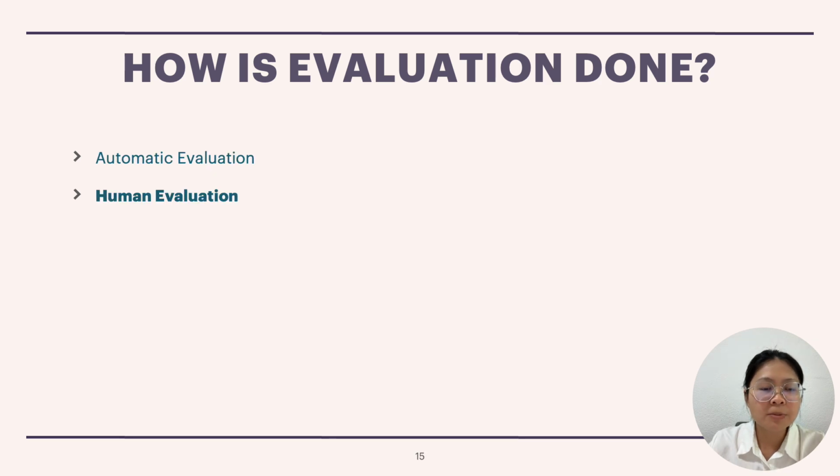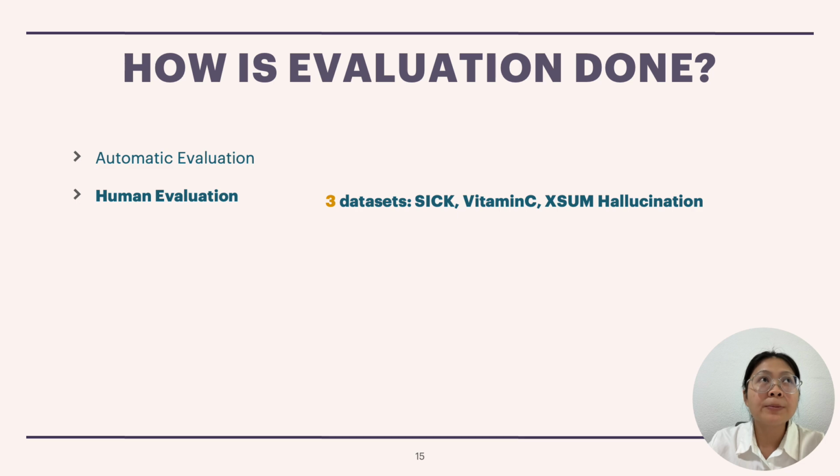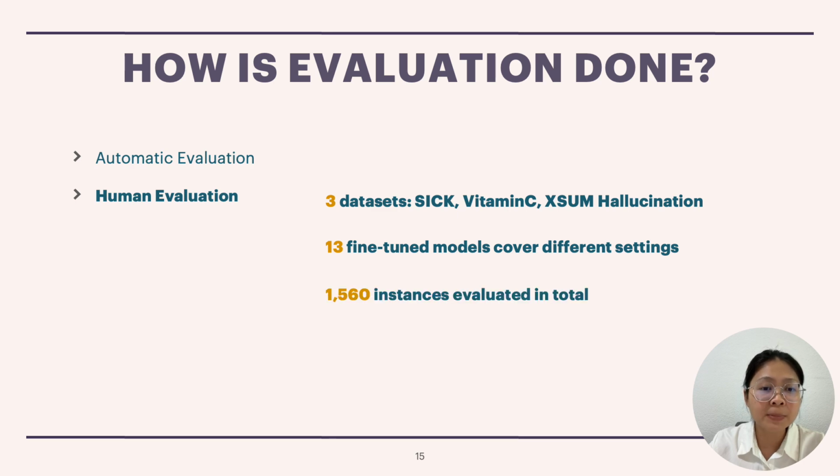Next, we also performed human evaluation. Human evaluation was performed on 3 different datasets that were selected based on each of the categories: NLI, fact-checking, and hallucination detection. To cover different factors, we selected 13 fine-tuned models that have averagely similar label prediction performance.